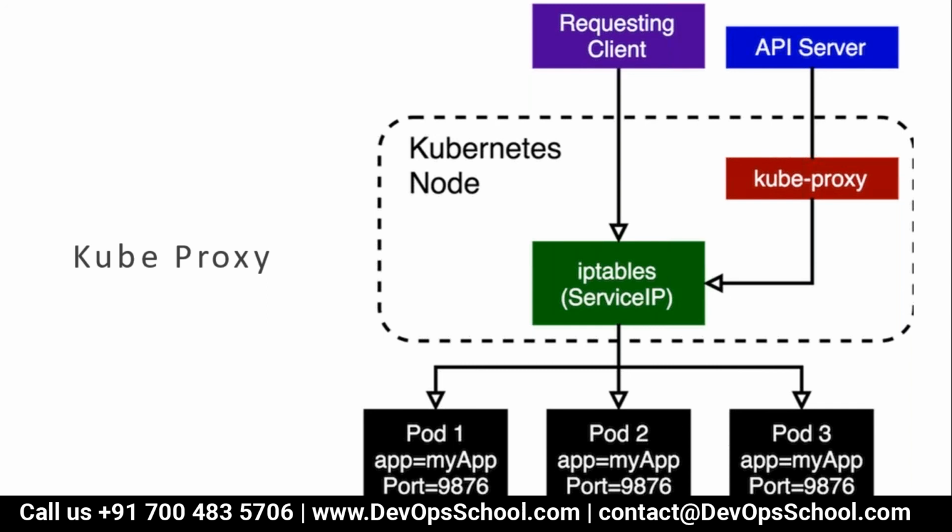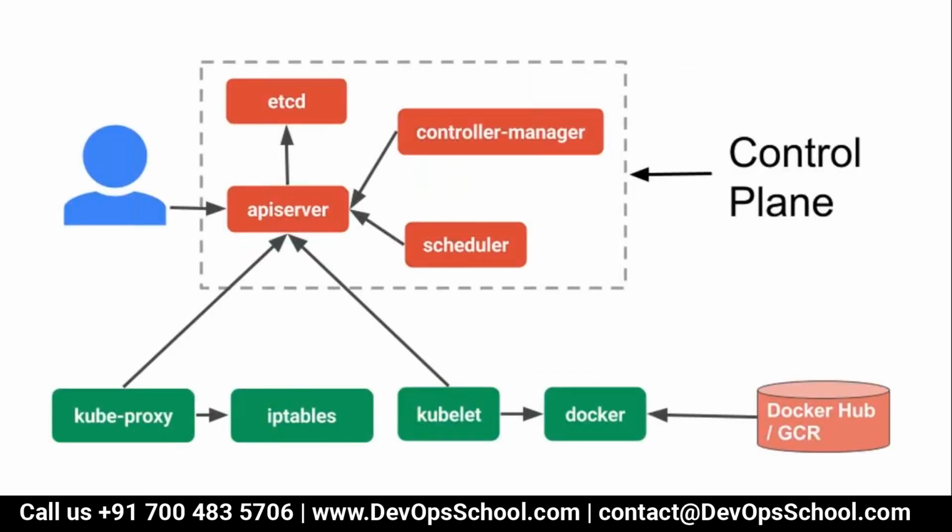Okay, look at this here. Human talks to the API server, and API server talks to etcd. The controller manager keeps reporting back to the API server, the scheduler also keeps talking to the API server, and kubeproxy also keeps talking to the API server. Kubelet also keeps talking to the API server, but kubeproxy again talks to the IP tables, updates the IP tables, and allocates the port. Kubelet talks to Docker to create containers and reports back.